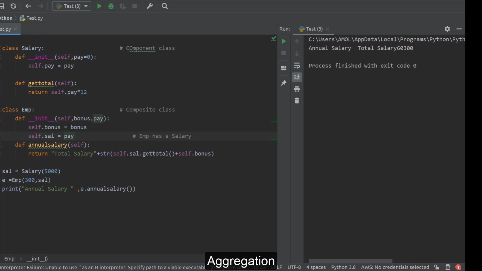See, the only change we have made: in the previous, composition case, we created the object of Salary inside this EMP class, so EMP behaves like an owner of the salary object. Now we create the object of Salary outside of the EMP class, and we are passing a reference of this salary object to EMP. So now EMP is not owning this salary object. The outcome will remain the same, and you still have to say EMP has a Salary. Only the way of writing code changed, and this is known as an example of aggregation.